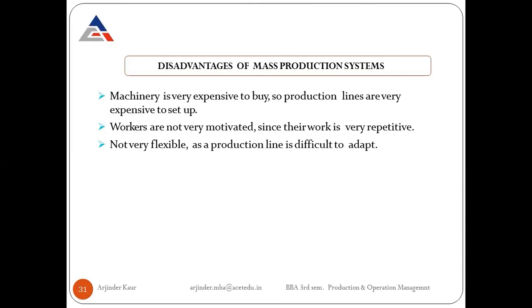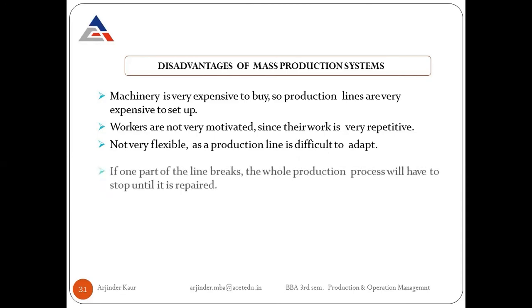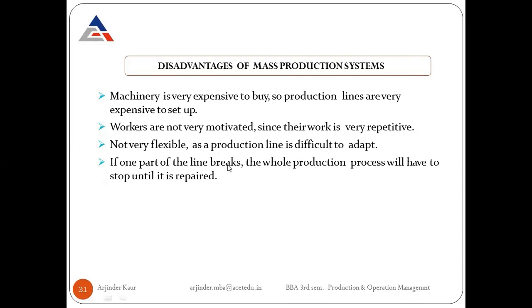So once it is set up, later on no changes can be made. If one part of the line breaks, the whole production process will have to stop until it is repaired. So generally in these types of production systems, the work goes on continuously. From one machine, it is automatically passed on to the next and so on. So if in between some machinery gets stopped, then the whole production process has to be stopped until it is repaired again.